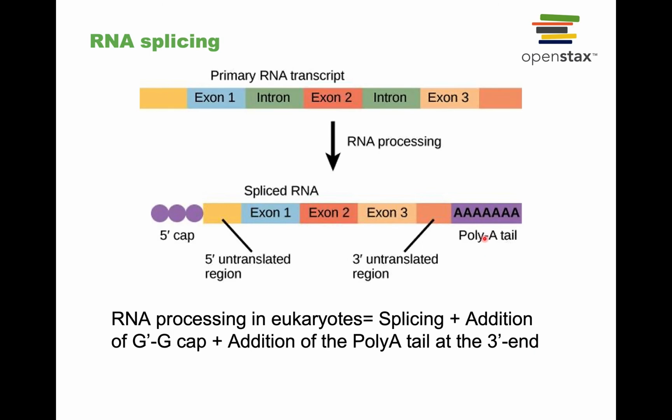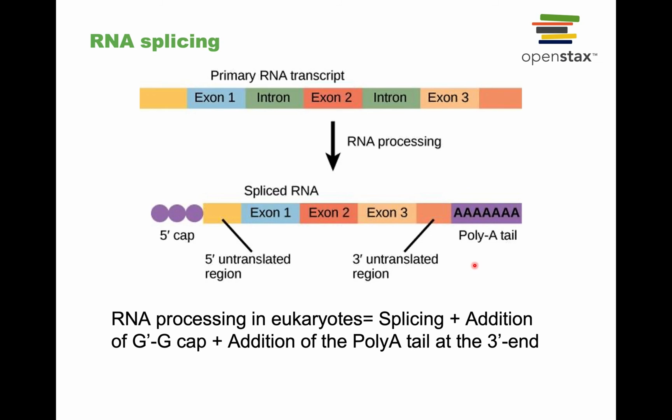Now, what is the function of this poly A tail and the G cap? They are involved in two different things. First of all, they prevent the RNA from being degraded. There are enzymes sitting in the cell and they're just looking for floating around pieces of nucleic acid that don't have any protection, and they just chop them off. But if you build protections like these, then you can protect the messenger RNA from being degraded. So one of the functions of the G cap and the poly A tail is protection from degradation.